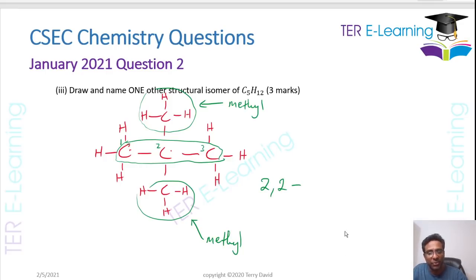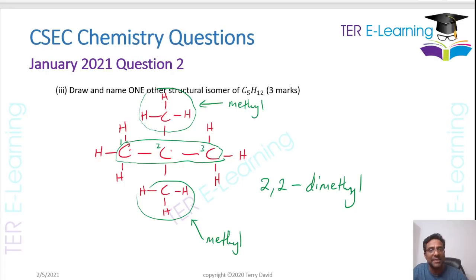Now it's 2 methyl groups, so what we are actually going to say is dimethyl. So we're going to say di, methyl, dimethyl. And our longest carbon chain was 3 carbons long, right?